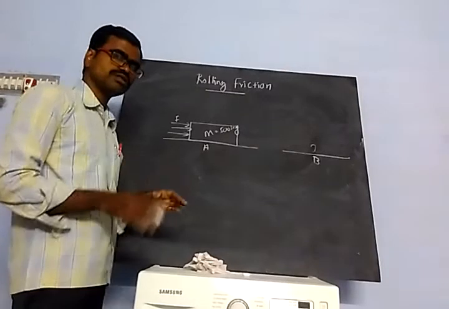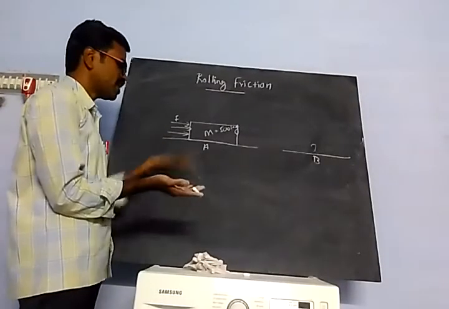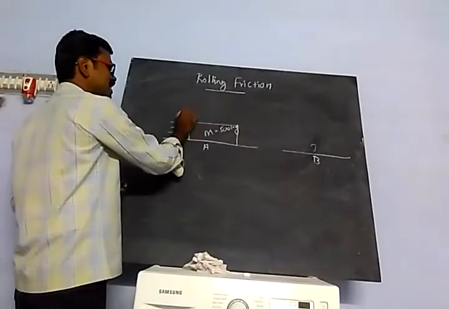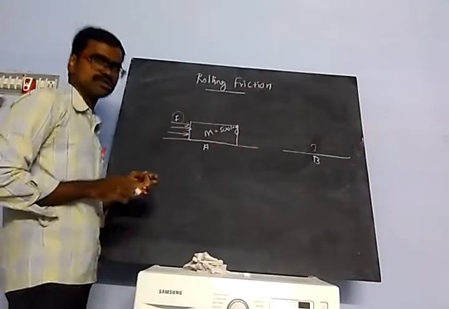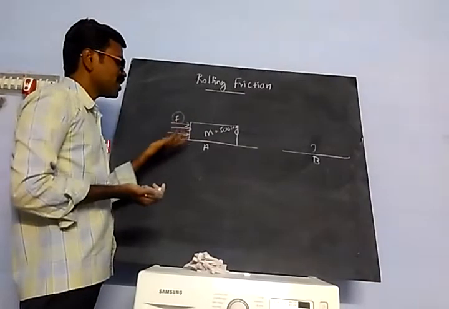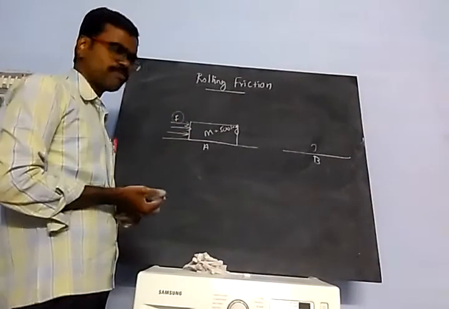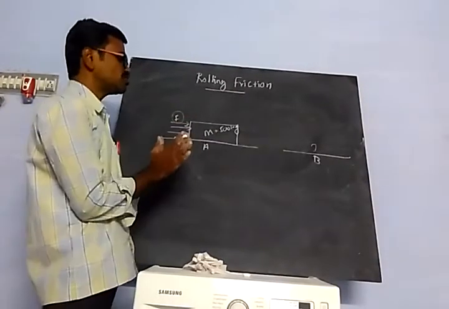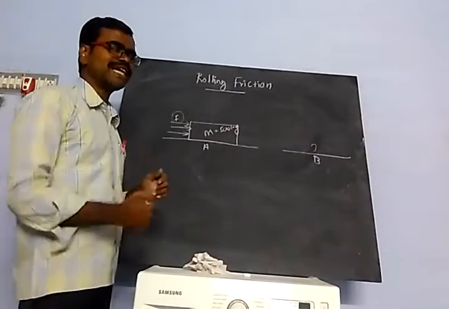Suppose we give that external force, it needs more amount of force. So in that case, how to shift? We can think it over.